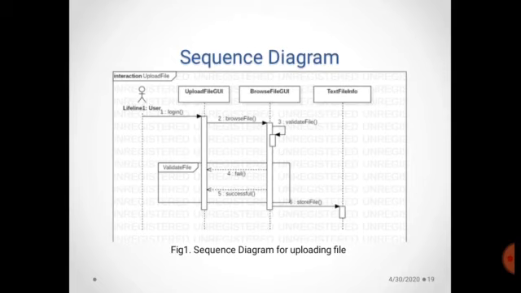This is the sequence diagram for uploading a file. The user logs into the system, then browses the file. After that, the file will be validated. If the file is invalid, then a failure message will be passed to the user. If the file is valid, then a success message is passed to the user and the file will be stored.